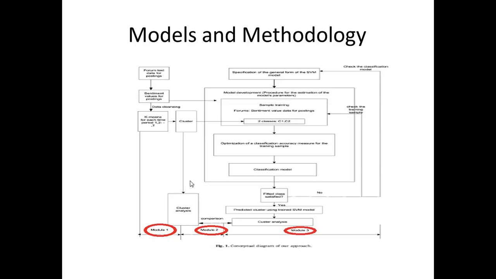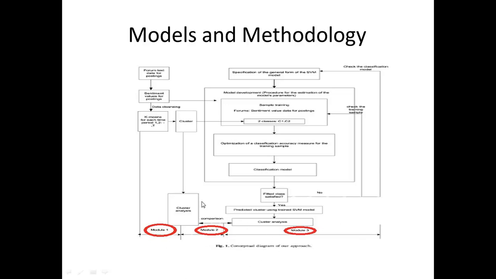On module 2, now we have the data right here. The data is fed into k-means to calculate the clustering values for each time period. For a certain time period they feed the data into k-means and come up with the clustering. Obviously we have to specify the number of clusters we want to create when running k-means.